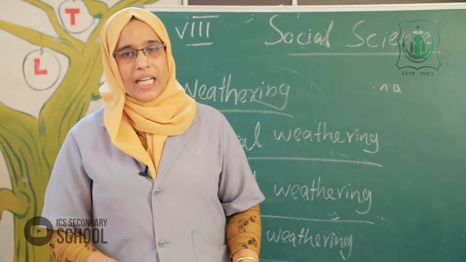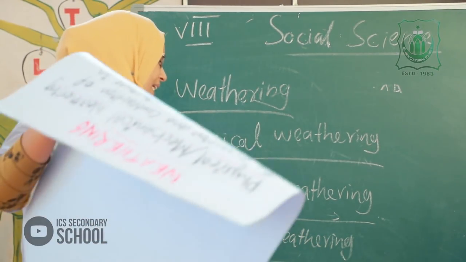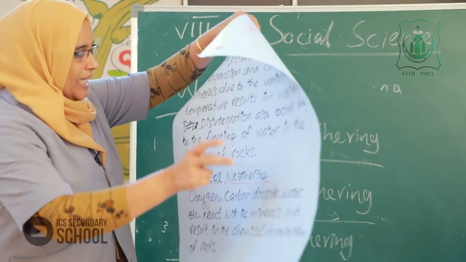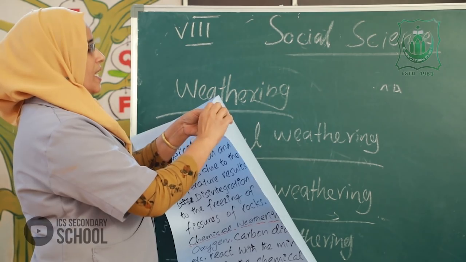Okay, three types of weathering. First one, physical weathering. Second one, chemical weathering. Third one, biological weathering. Look at the chart.